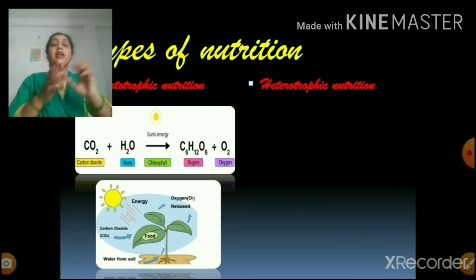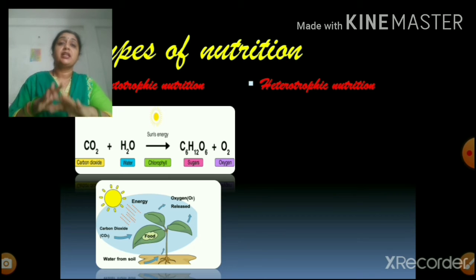Now let us move on to the heterotrophic mode of nutrition, the mode of nutrition in which nutrients are obtained from their surroundings. Whatever is available in the surroundings which are richly supplied with the nutrients and raw materials required will be utilized as food to get nutrients and energy.